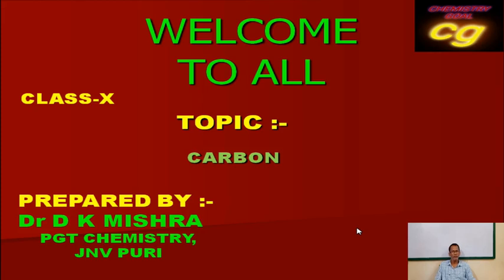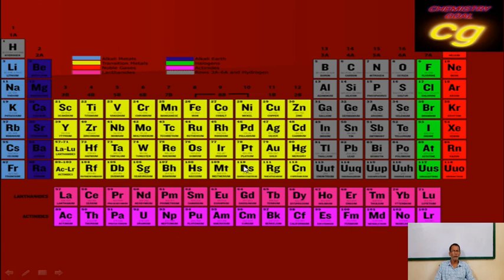Now we are going to discuss the topic of the versatile nature of carbon, the properties of carbon, in the chapter Carbon and its Compounds. Before discussing the compounds of carbon, let us know the properties of carbon. We know carbon is an element placed in the periodic table. This is the position of carbon in the periodic table, that is group 14.